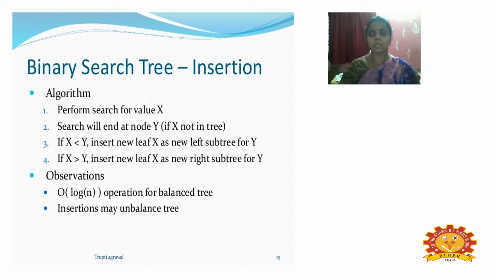If x is not in the tree, and x is less than the given leaf node, the insertion of the new leaf node is always in the left subtree. If the value x is greater than the value we are inserting at the leaf y, it will always be the right subtree of y.